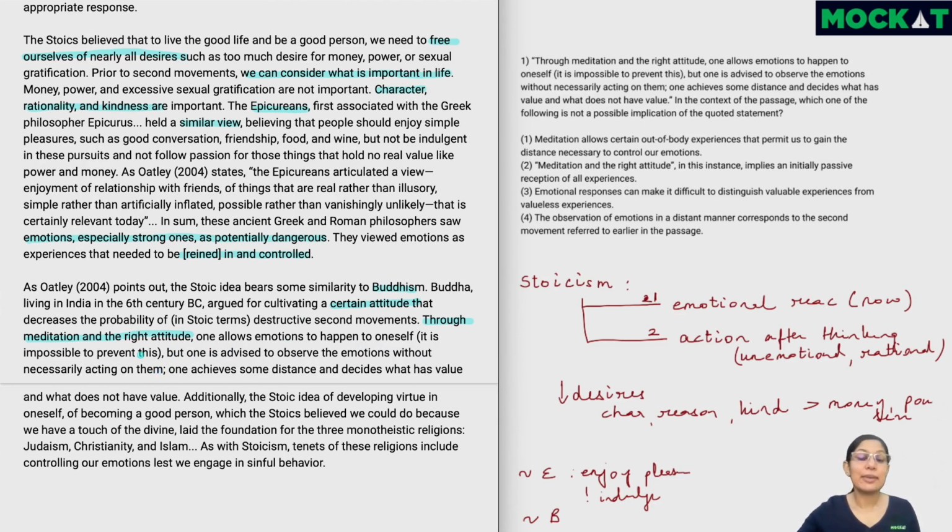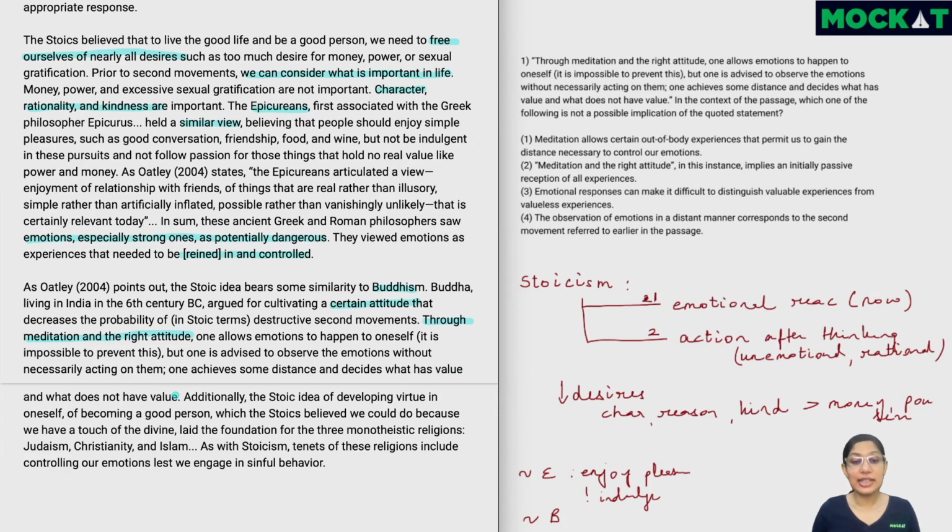So in the example which was given of Marcus Aurelius, for example, if something like that happens to us or to anybody, we'll feel those emotions. But we should observe the emotion and not act on them. So if we feel angry in that scenario that somebody is accusing us, we should observe that we are angry, but we shouldn't necessarily act on them. That way, we achieve some distance and decide what has value and what does not have value.